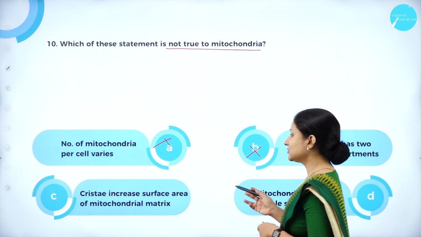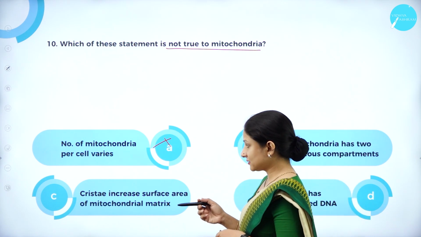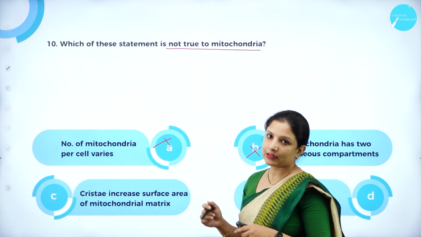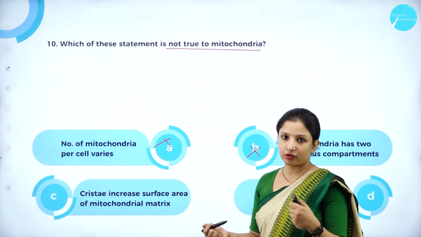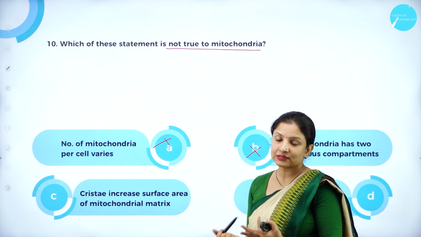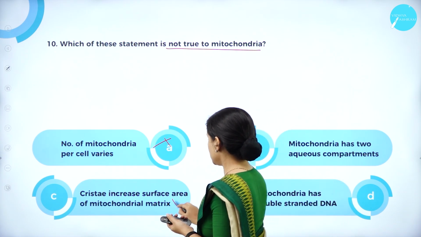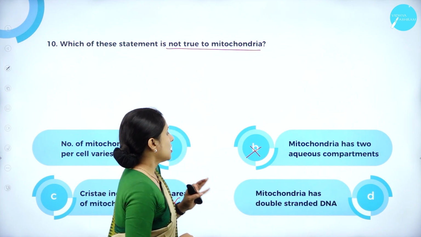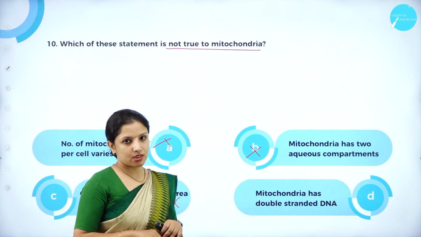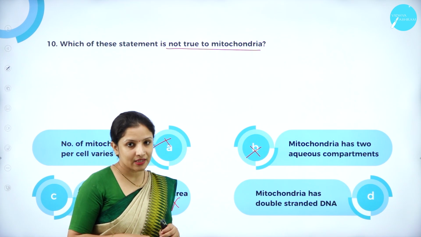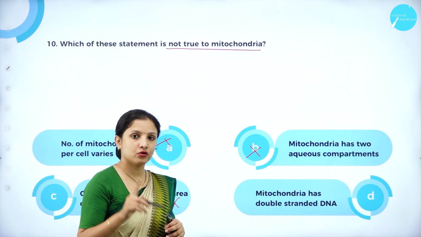Cristae increase the surface area of the mitochondrial matrix. Yes, cristae are nothing but the foldings of the inner membrane of mitochondria. Because of the foldings, the surface area of the matrix tends to increase. So this option is not suited here. Mitochondria has double-stranded DNA. No, mitochondria doesn't have double-stranded DNA.